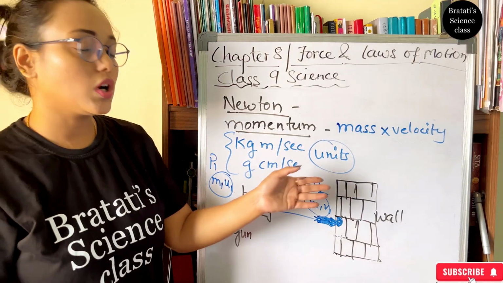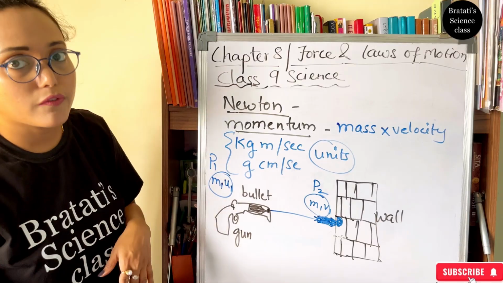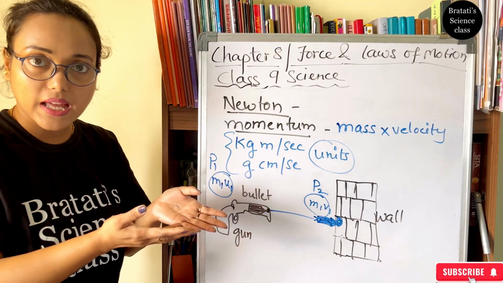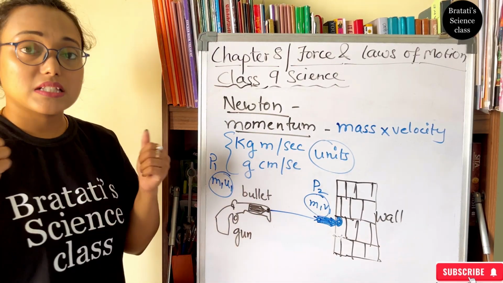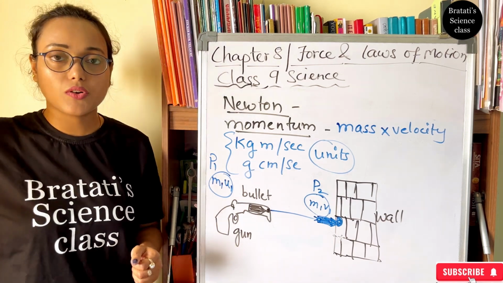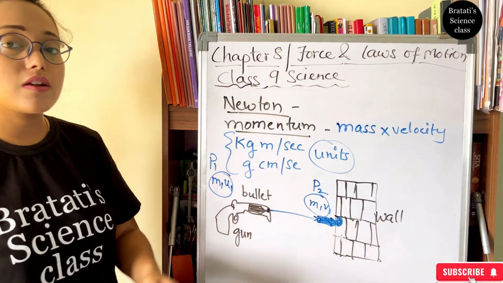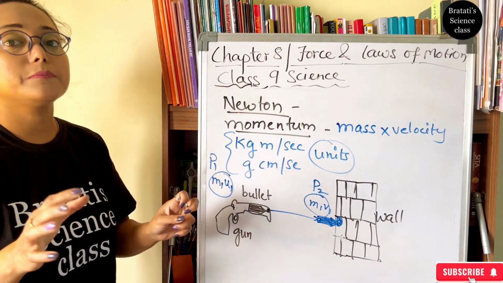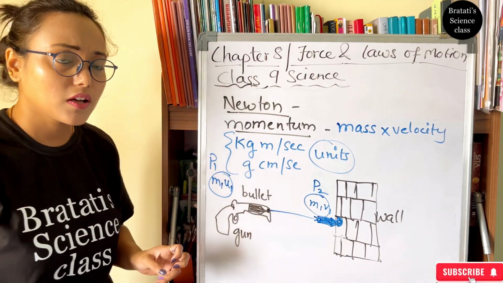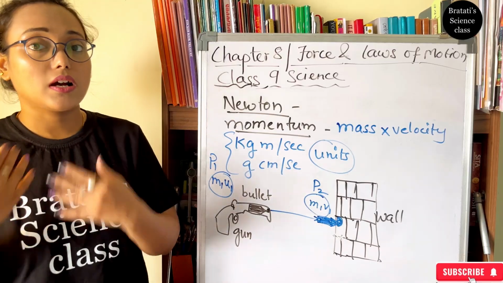Another example, the wall is there, I am cycling to the wall and dash with it. I will fall down, I will get hurt. Will the wall have anything? No. But instead of riding a bicycle, I am coming with a truck, a heavy loaded truck, with the same velocity. I was riding the cycle at 40 meters per second and I dashed into the wall, but the wall did not collapse. I got hurt and I fell down.